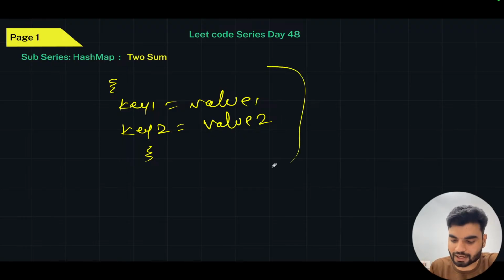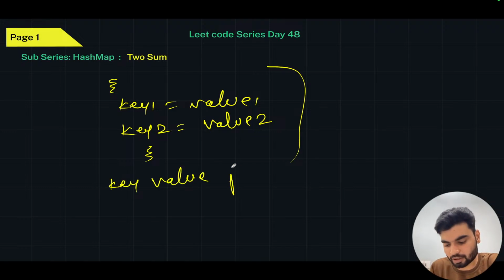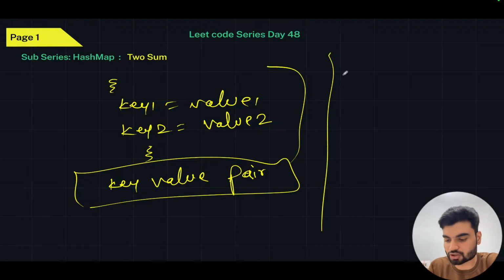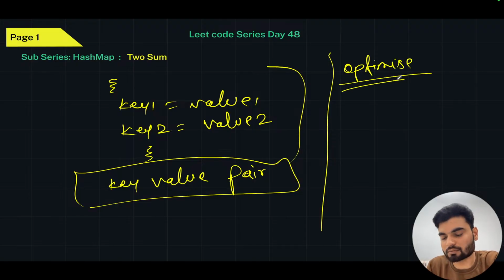So whenever you want the data in key-value pair format, in that case you use hash map, and basically this will help you to optimize your solution in most of the ways. It will also help you to build a lot of good algorithms, like a time will come when you utilize them in the sliding window, in the prefix sum, right, and other things as well. So you will have that thing, those crazy things.